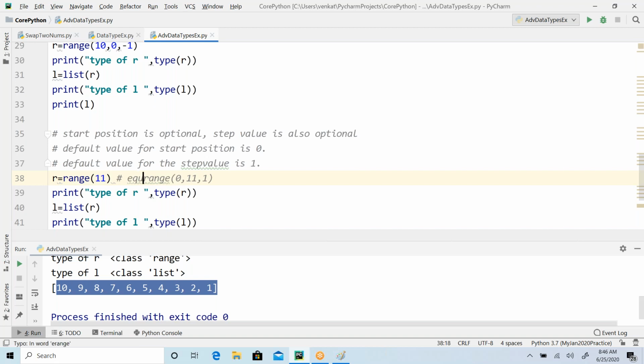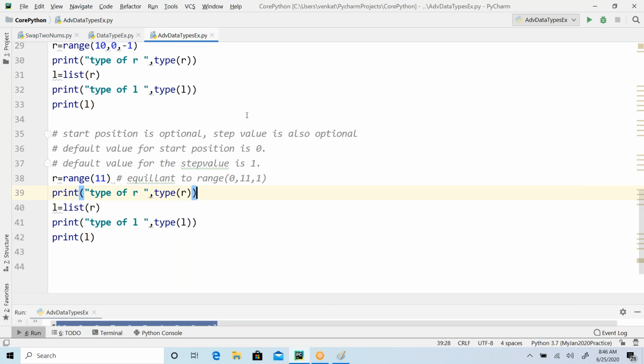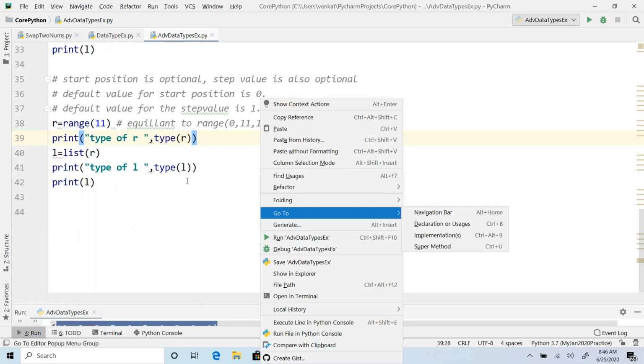Okay, guys, understanding? Is this understandable? Please raise your questions if you have any confusions. Okay, let me run this and you can see the same output.